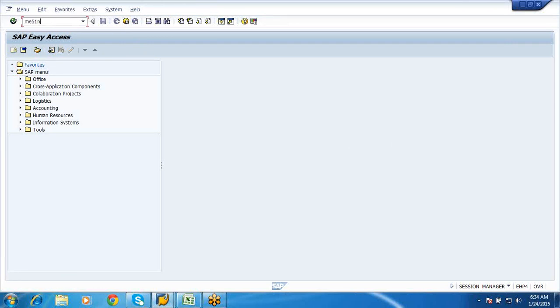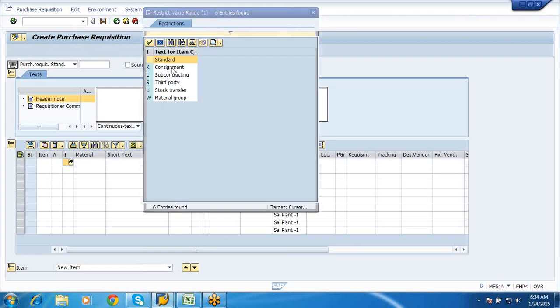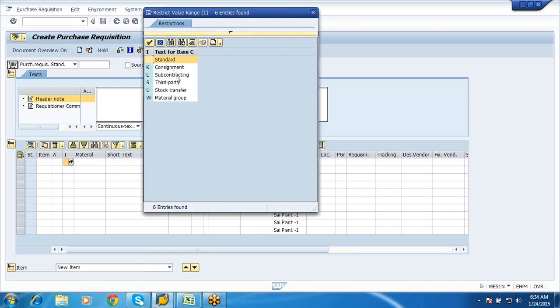Now let us go and make a purchase order, or we can go with the purchase requisition also. Let us go with purchase requisition, ME51N. Actually, every time your process starts with a purchase requisition only. Without a purchase requisition we would not be processing a PO. Here, your item category should be L for your subcontracting, so that we can identify the difference between normal purchase orders and subcontracting purchase orders.